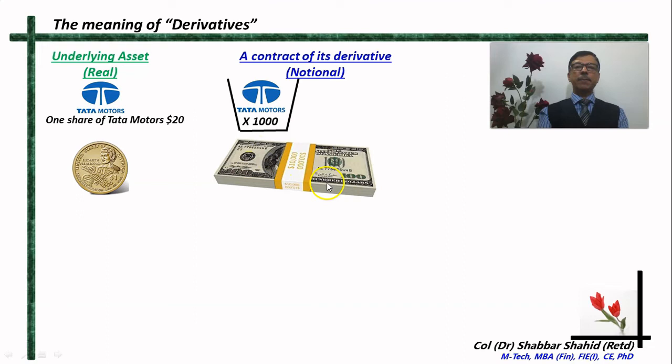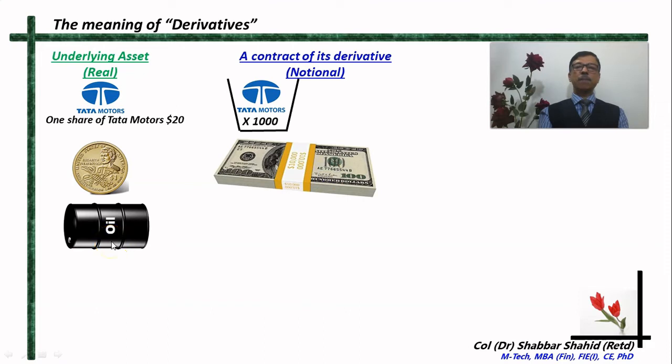This bundle may be considered as a derivative of this currency because the value of this bundle depends upon the value of this underlying asset with respect to any other currency. If the value of the dollar with respect to other currencies changes, then the value of this bundle with respect to other currencies will also change, isn't it?